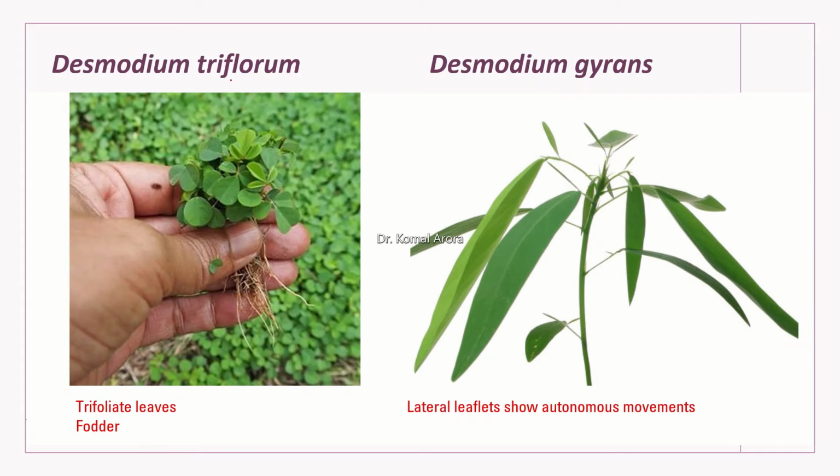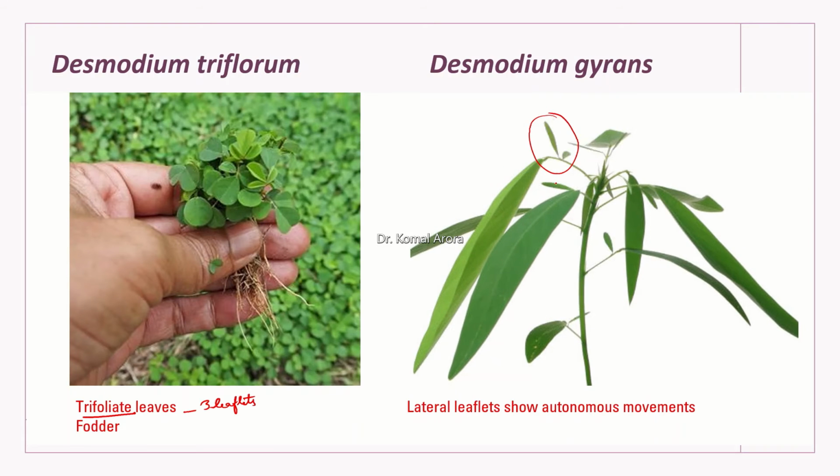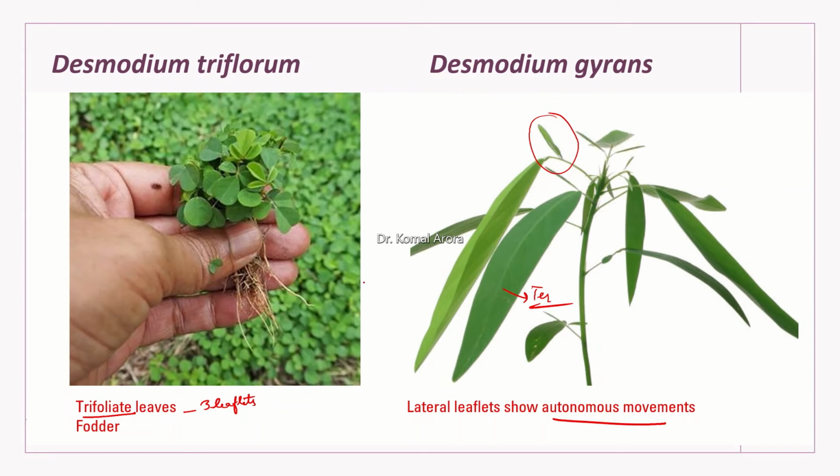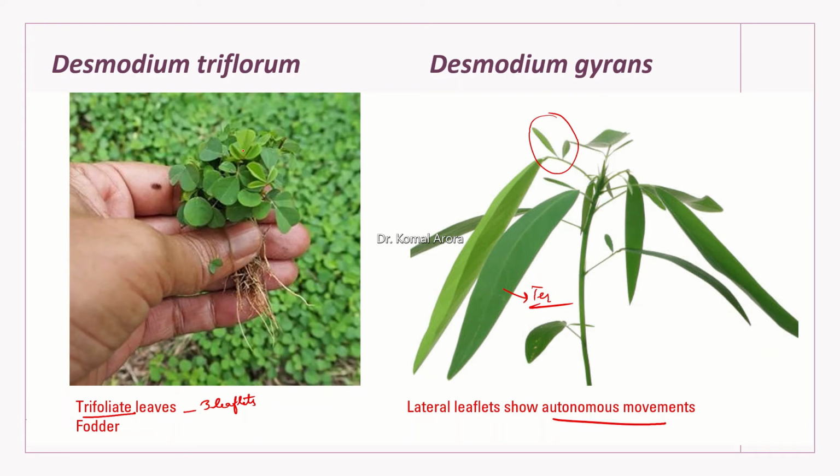Next species is Desmodium triflorum. This we have considered under the example of palmate leaf, which is a trifoliate type. So it has 3 leaflets, and from those 3 leaflets, the 2 which are the smaller ones, the lateral leaflets, you can see here, these lateral leaflets, they are in a continuous motion. They show autonomic movements. Okay, and they are a kind of jerky movements. You can see it yourself. And the terminal leaflet doesn't show any movement. So you will say that this is under the trifoliate leaves. This is a species which is a common one growing in the lawn areas, which is called triflorum.